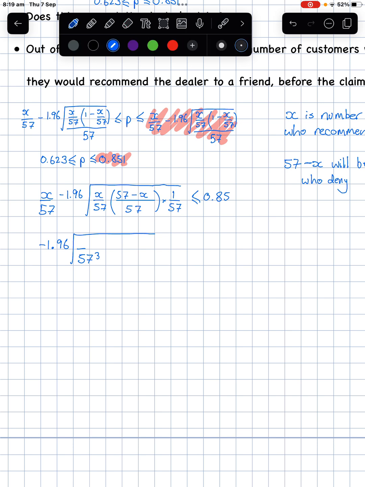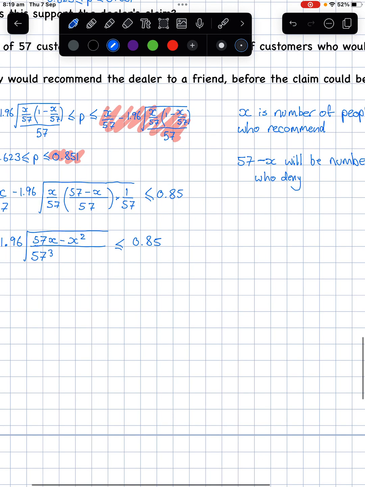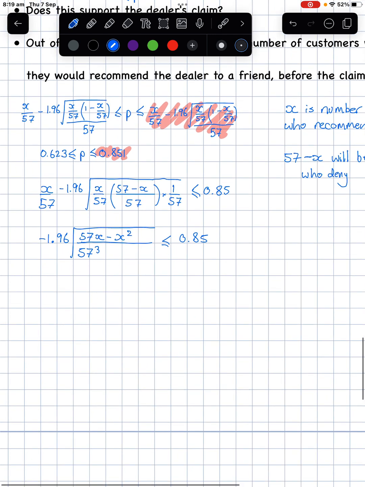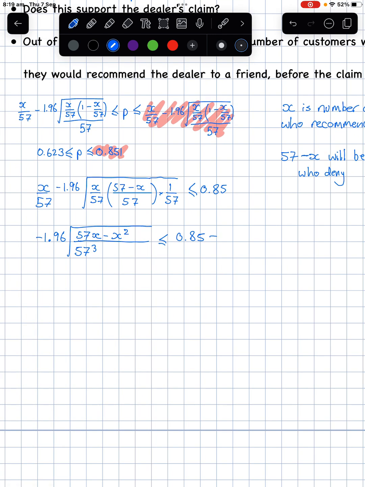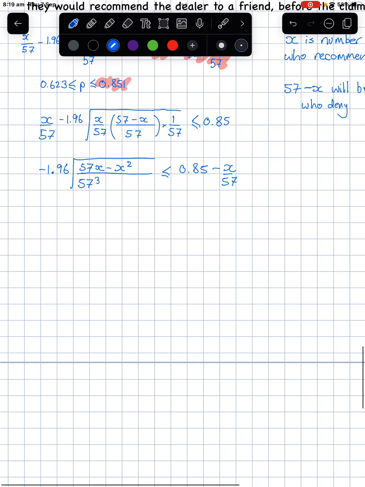So let's go 57x minus x squared. And this is going to be less than or equal to 0.85 minus x over 57.